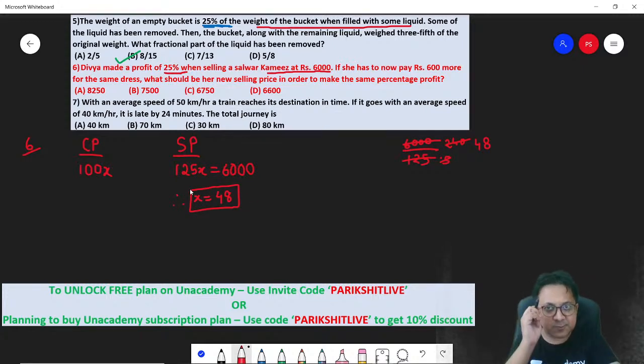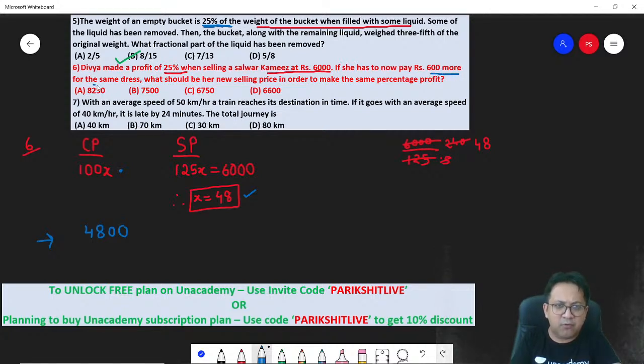So what is the cost price? Because you got x as 48, remember the cost price is 100x. So can I say the cost price is 100 into 48, which is 4800. Correct? Now they say if she now has to pay rupees 600 more for the same dress,